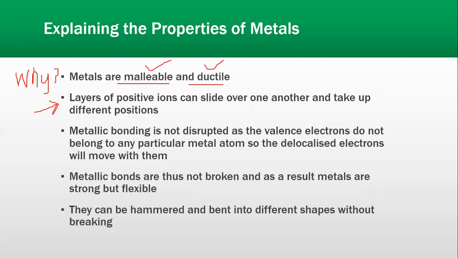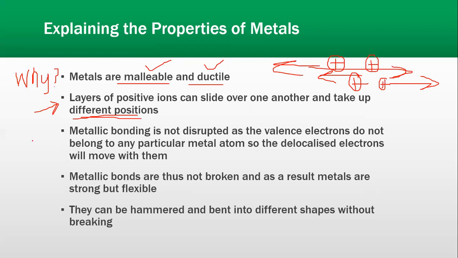Reason number 1, layers of positive ions can slide over one another. अब ये layers जो होती हैं positive ions, the layers of positive ions, now they can easily slide over each other. They can slide over each other and take up different positions due to their free movement. Moreover, metallic bonding is not disrupted as the valence electrons do not belong to any particular metal atom, so the delocalized electrons will move with them.